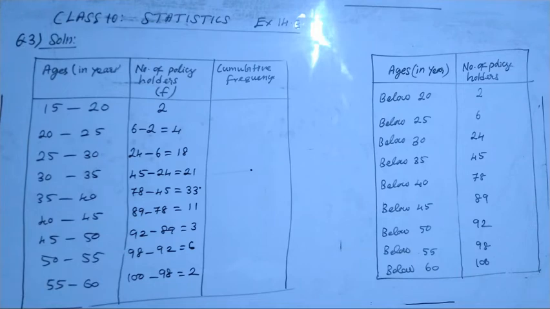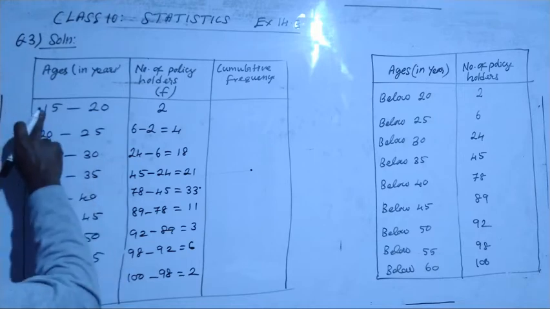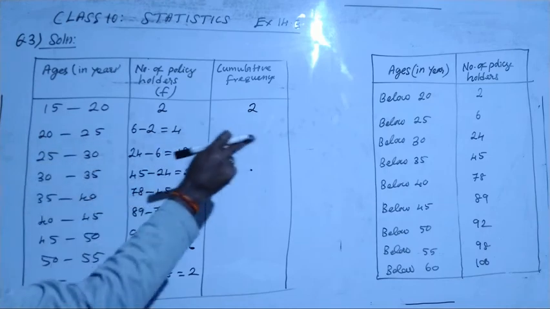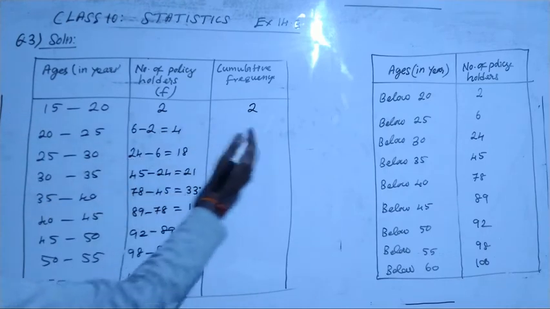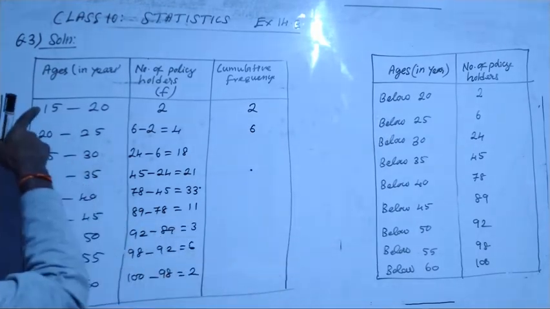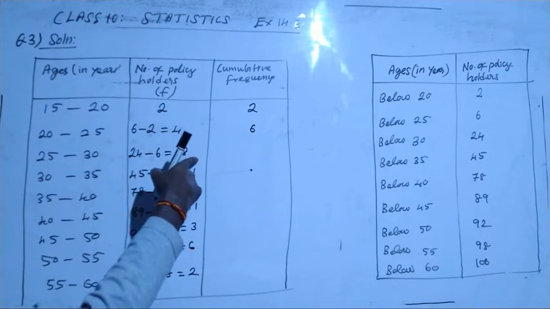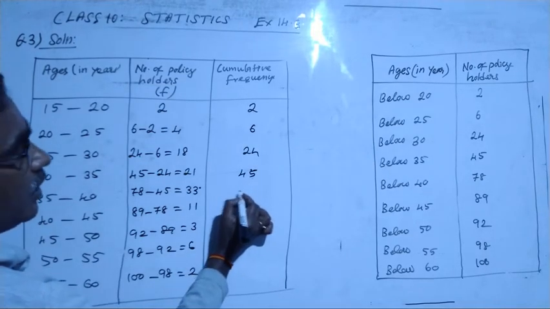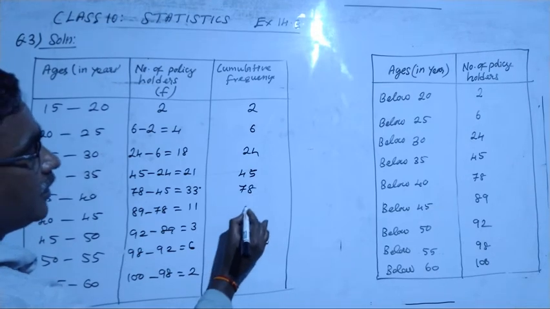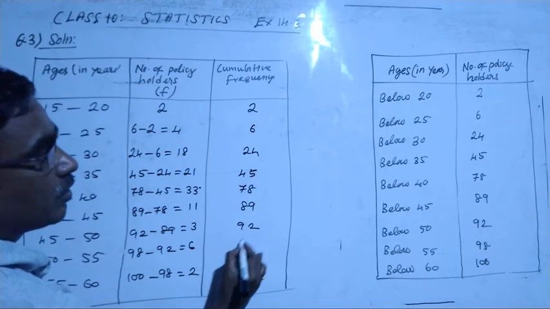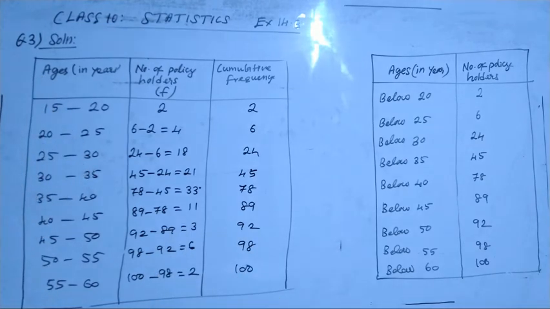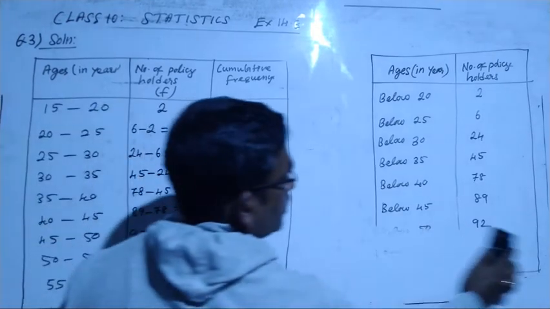Okay, now you can make the cumulative frequency. How to make cumulative frequency? 15 to 20, how many? 2 of them. 15 to 25, how many? That's called below 25. 2 plus 4, 6. Then 15 to 30, so 6 plus 18, 24. As it is, you can write 45, 78, 89, 92, 98 and 100. Okay, you will be getting that. Now we have to find the median. Okay, just go for the median.